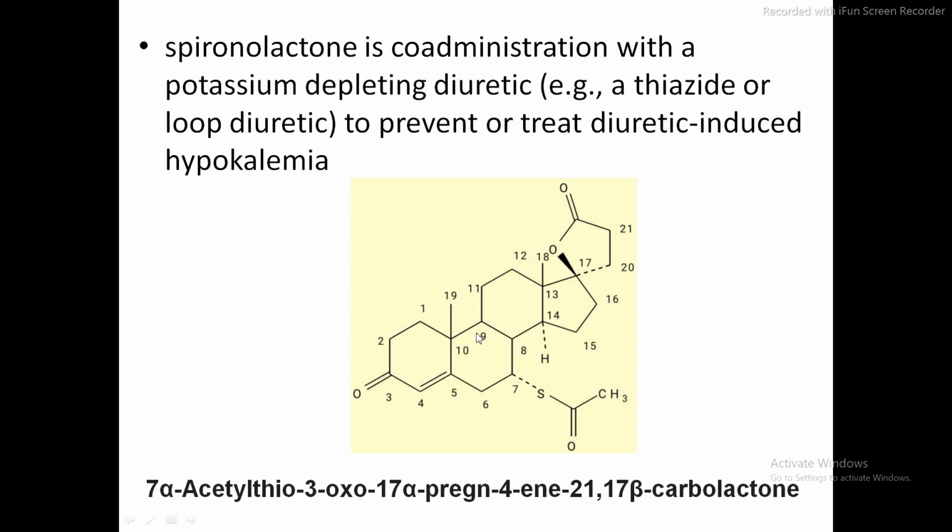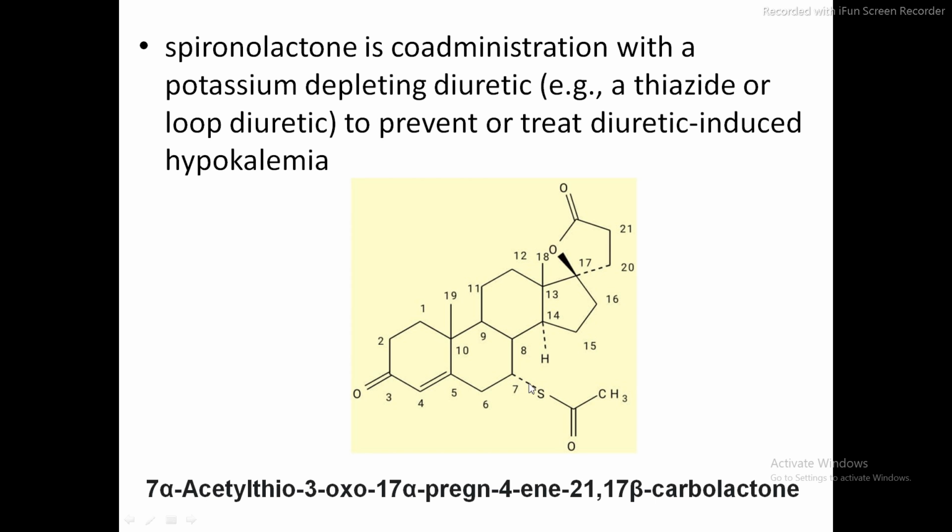Now this is the pregnane ring. Now there is a double bond between carbon number 4 and 5. So it is called 4-pregnene, because of the presence of a double bond between carbon number 4 and 5. Okay, so now we will nominate the structure. As we know, there is an acetylthio group on carbon number 7, but this group is present in the dotted form.